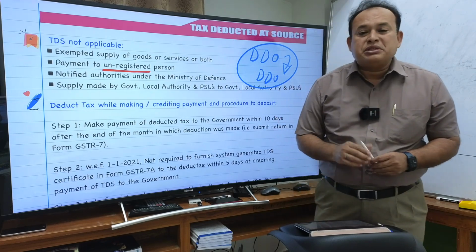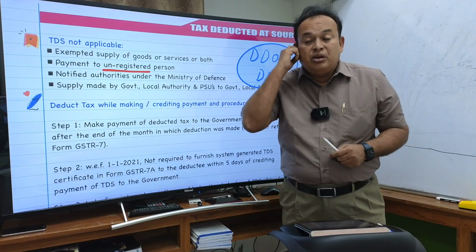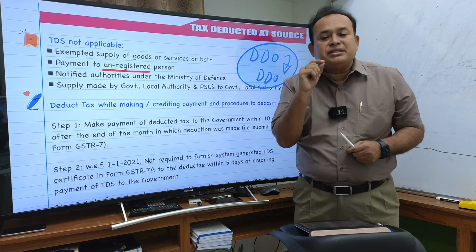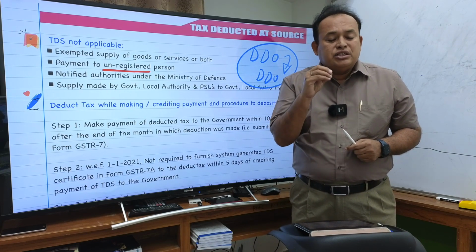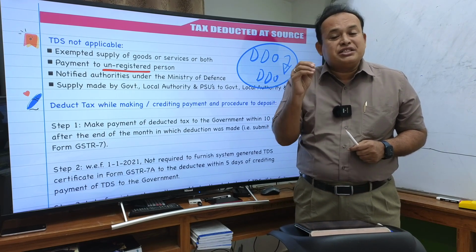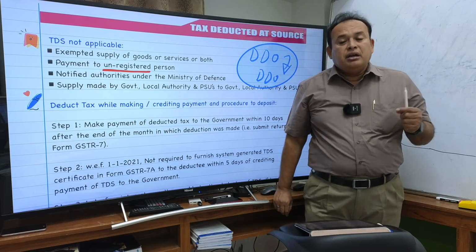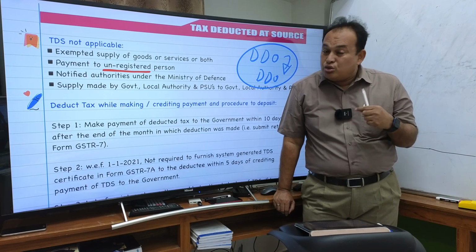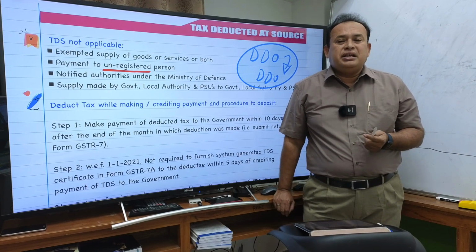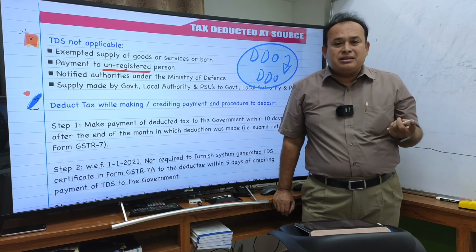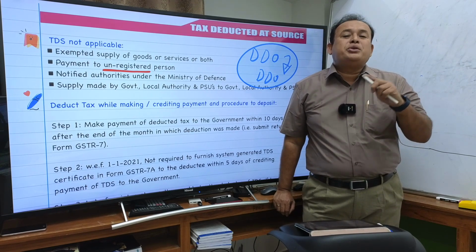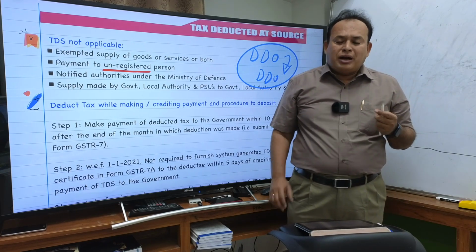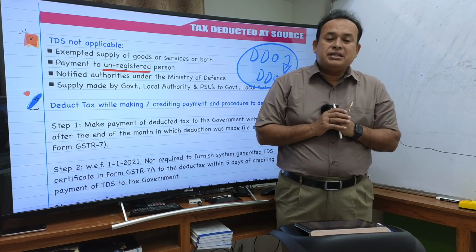But one thing is not specifically mentioned: a society registered under the Societies Registration Act, which is established by the government or local authority. If that provides services to government, obviously it will be interpreted that it qualifies for not deducting TDS. Reason: what is the intention of the government in bringing TDS actually?